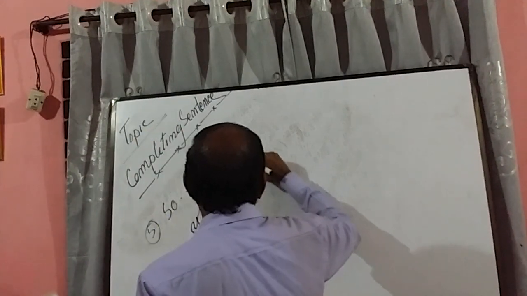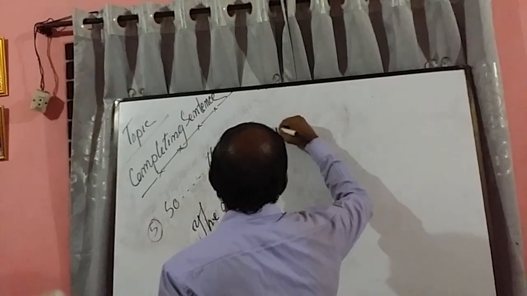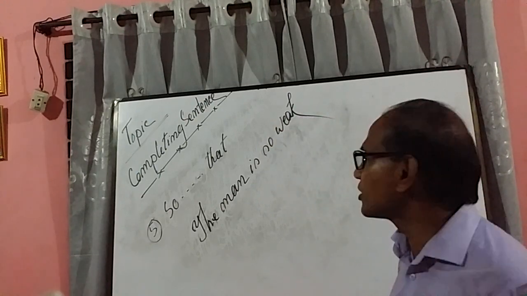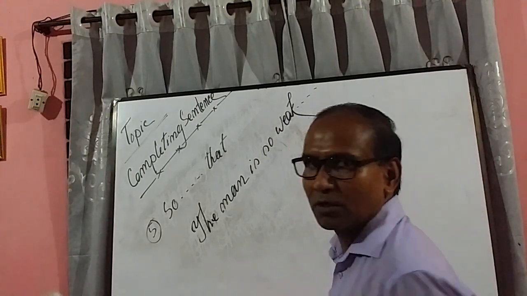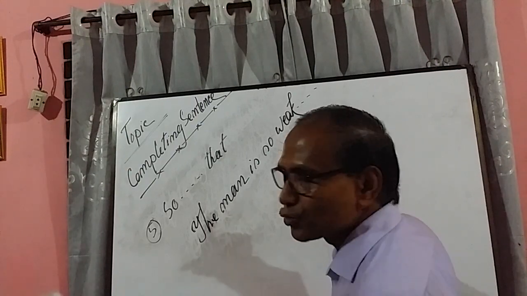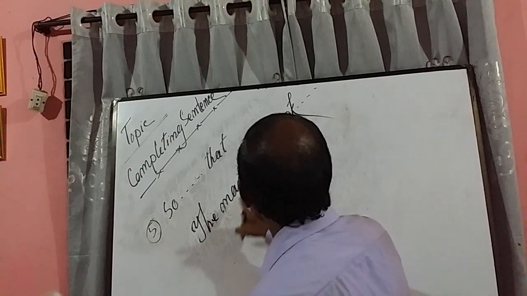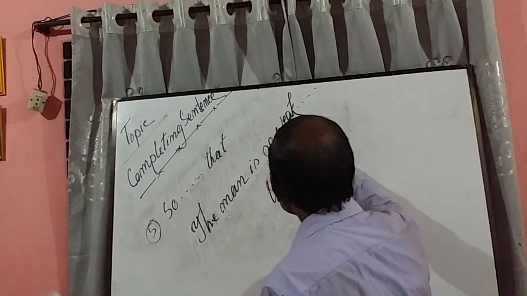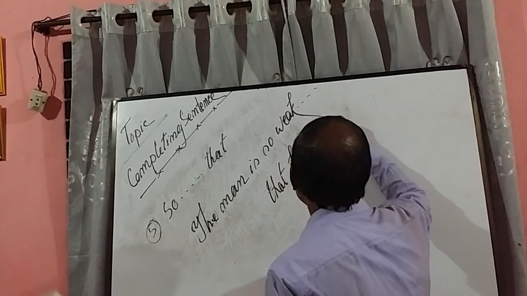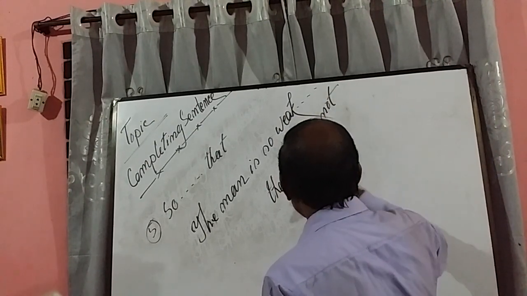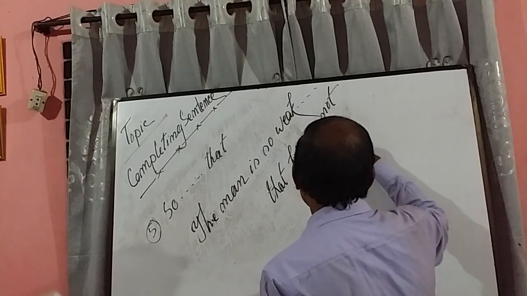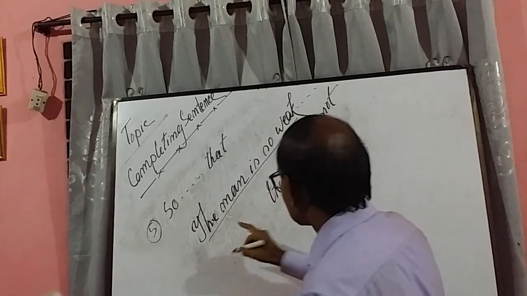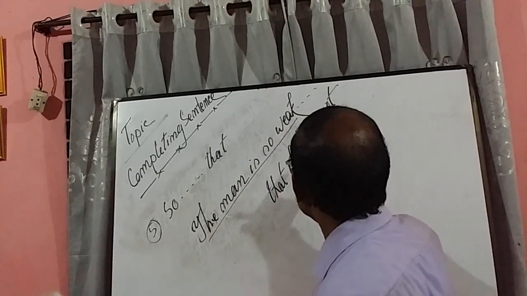The man is so weak. It is given in the question paper, and then dot dot dot. What you are supposed to do? You have to write: the man is so weak that he cannot speak. See, this is one sentence. The man is so weak that he cannot speak.